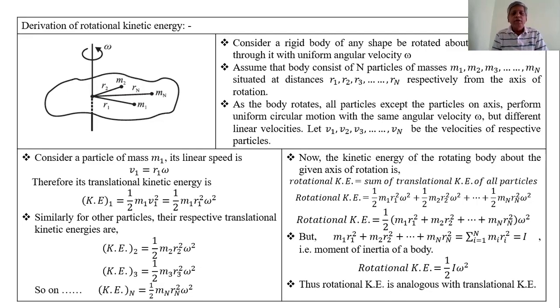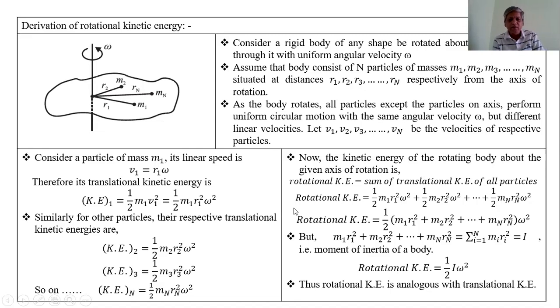Therefore, the rotational kinetic energy of the body is equal to the sum of the translational kinetic energies of all the particles. Rotational kinetic energy is equal to the kinetic energy of the first particle plus the kinetic energy of the second particle plus so on plus the kinetic energy of the last particle, that is the nth particle.